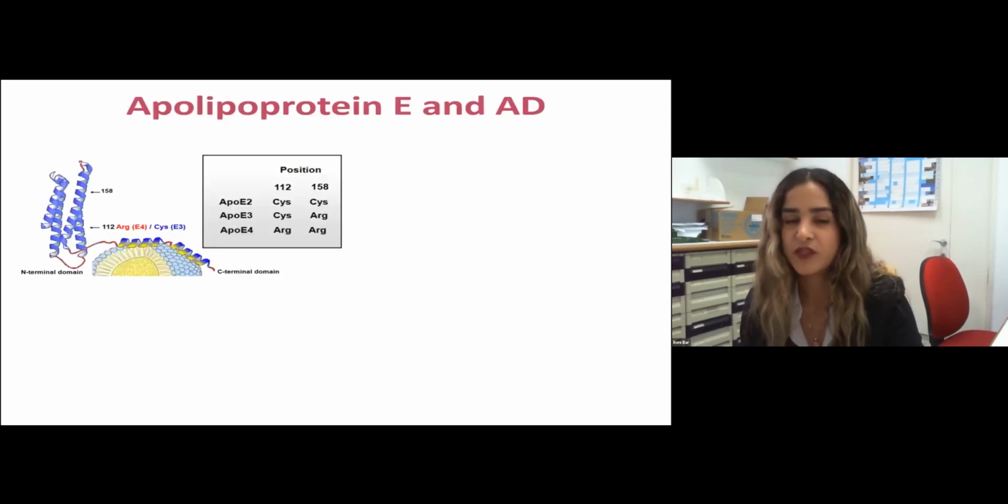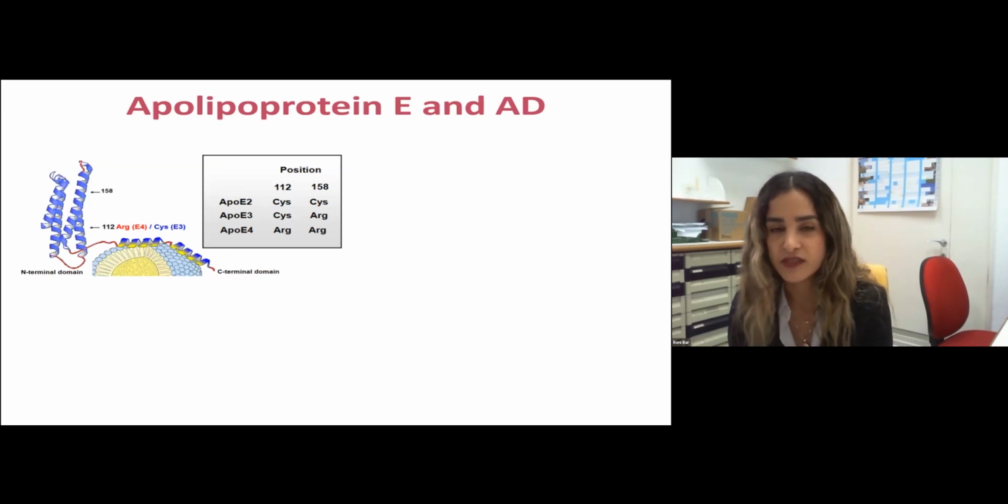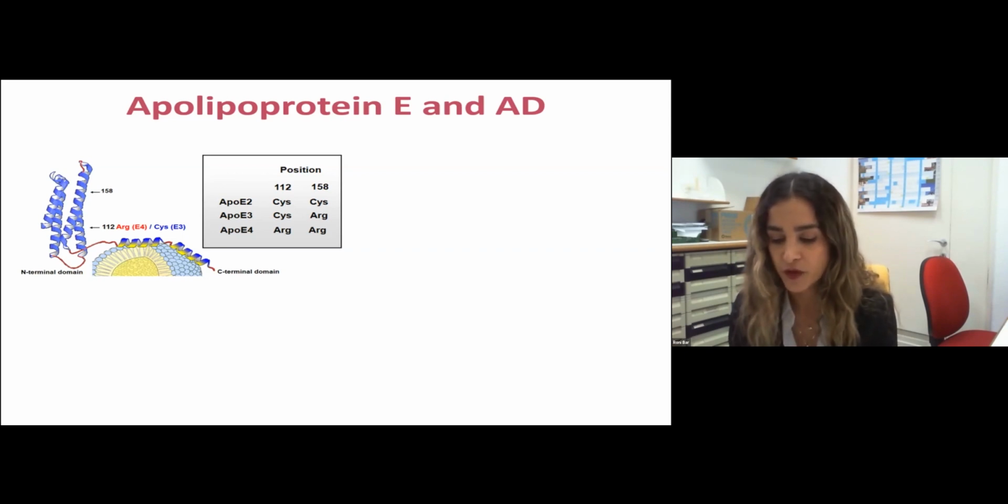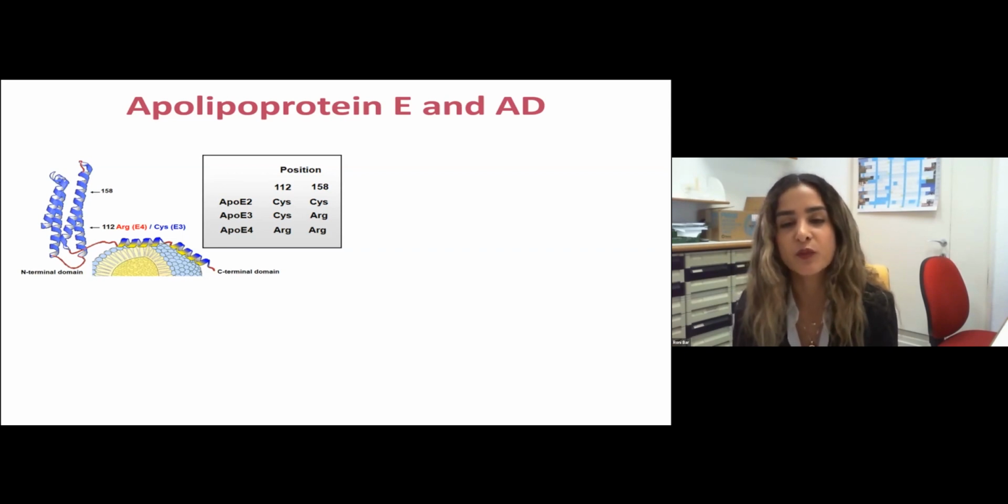Okay, so ApoE is a 299 amino acid long protein, and it is the main lipid carrier in the brain. There are three isoforms of ApoE, ApoE2, ApoE3, and ApoE4, that differ by one amino acid in positions 112 and 158.